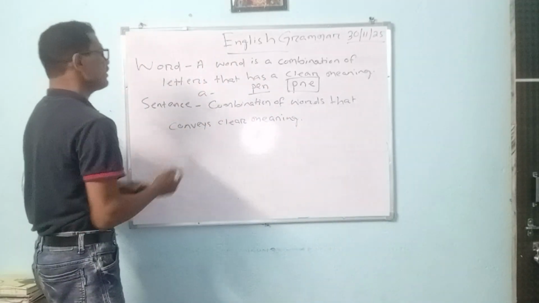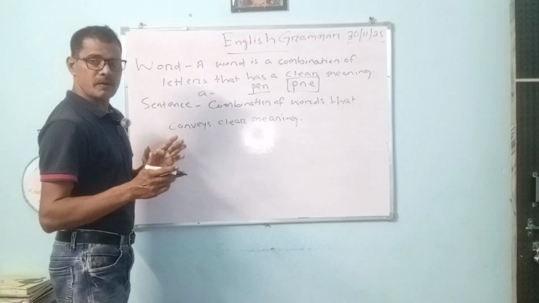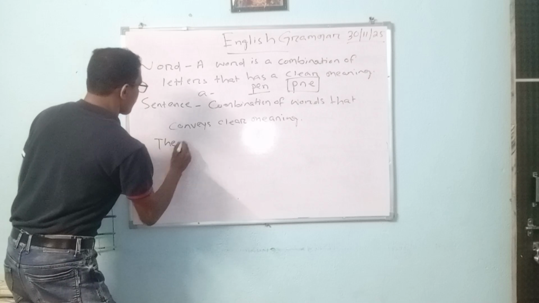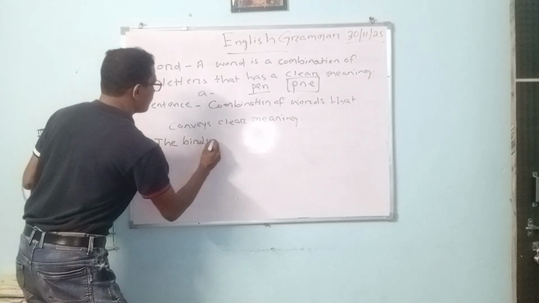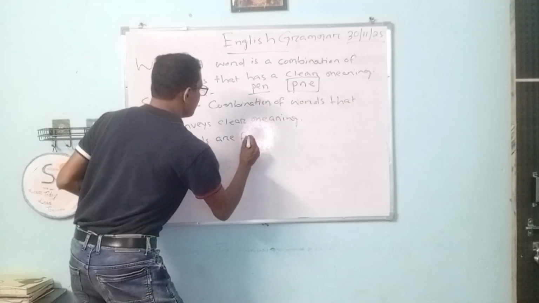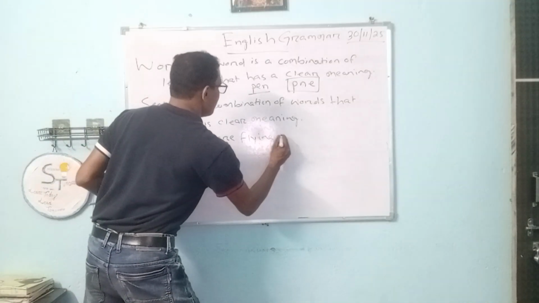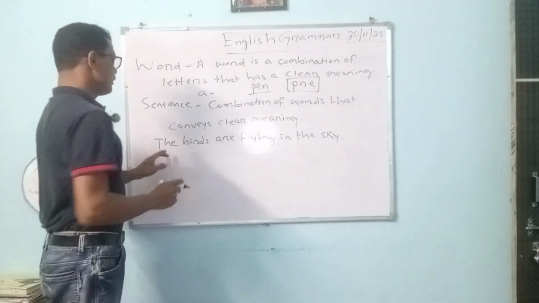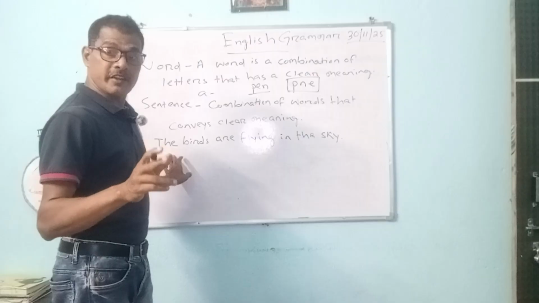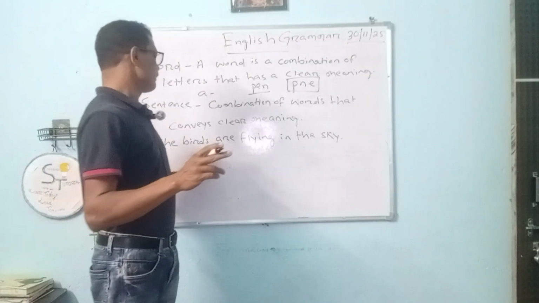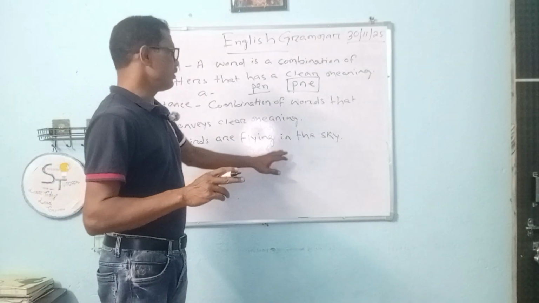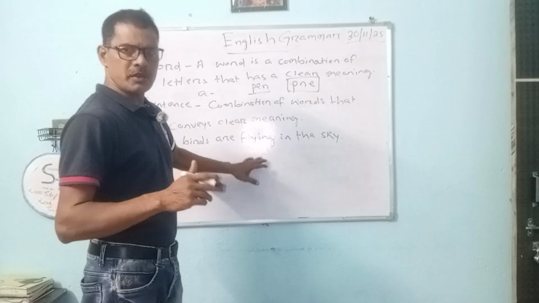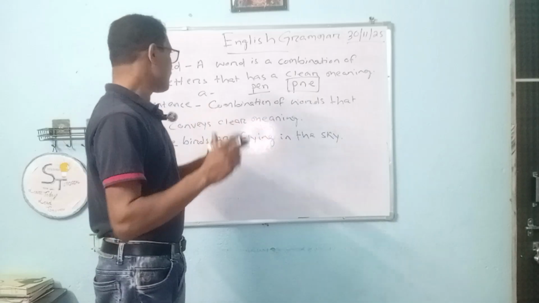Again, a sentence must have a clear meaning. It's a combination of words and it has a clear meaning. Like this: the birds are flying in the sky. So this is a sentence because it has clear meaning. The birds is the subject and are flying is the verb. In the sky is a prepositional phrase. Birds can fly in the sky, so it has a meaning.